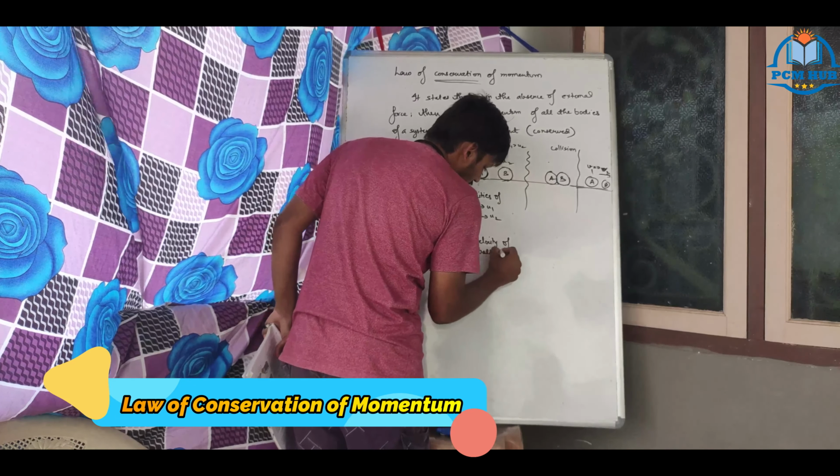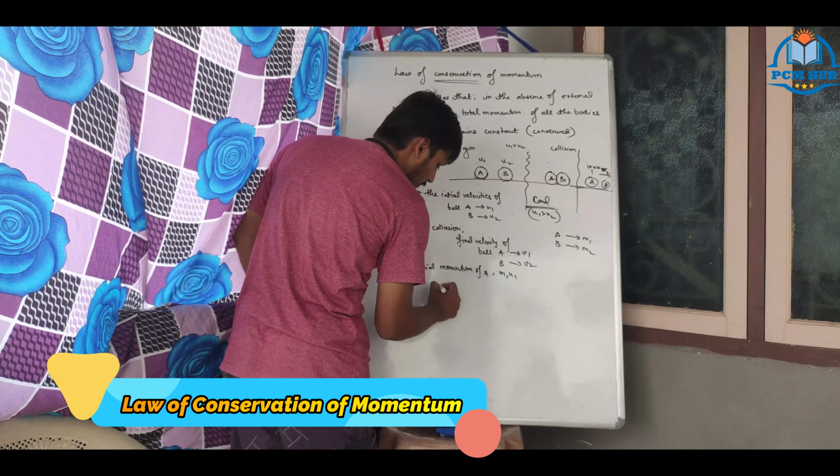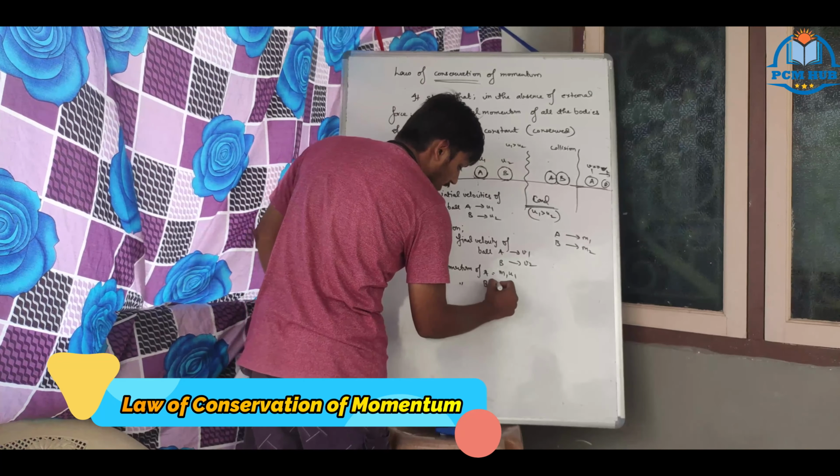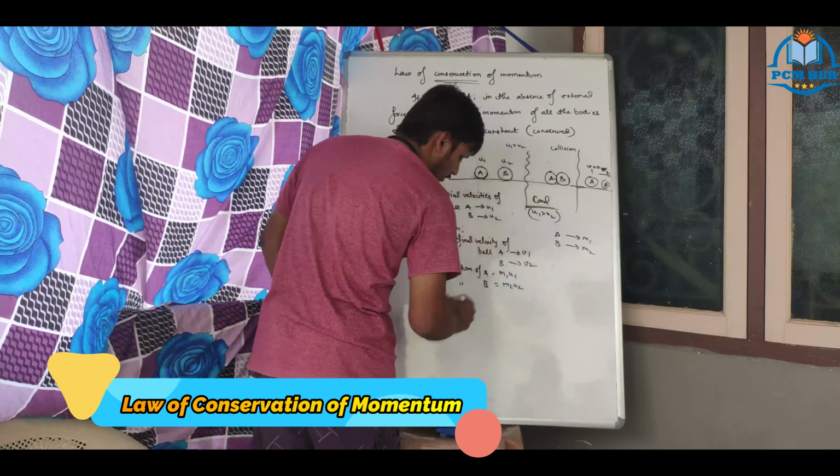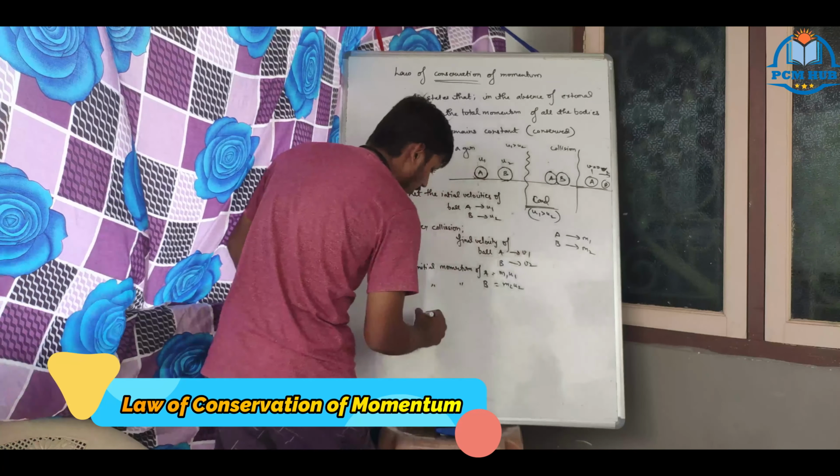So m1 u1 is the initial momentum of A, and m2 u2 is the initial momentum of B. Next, final momentum. We need momentum, why? Because we are discussing momentum only. Final momentum of A is m1 v1. Final momentum of B is equal to m2 v2.